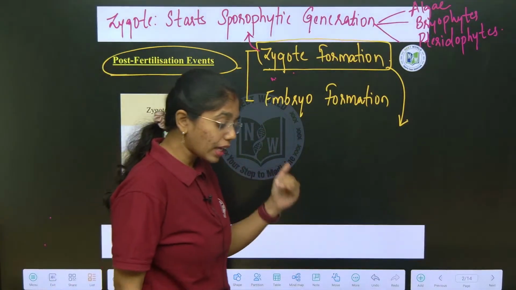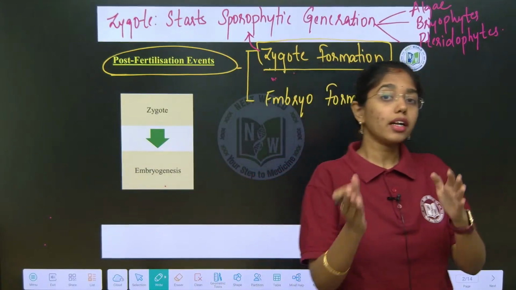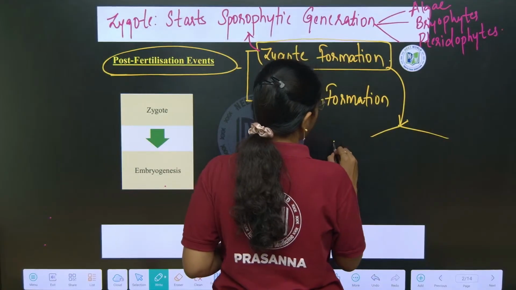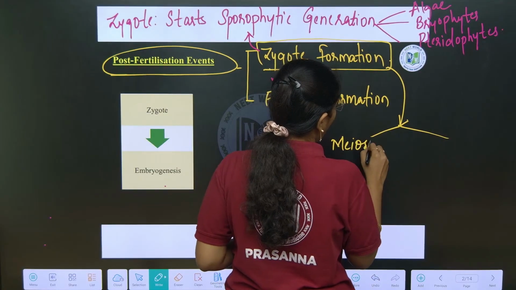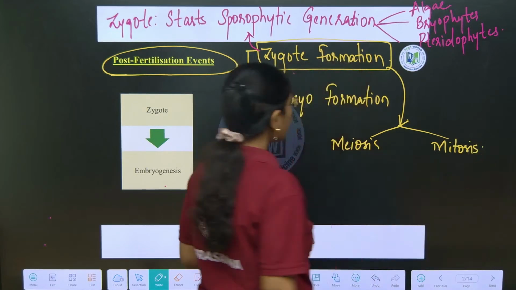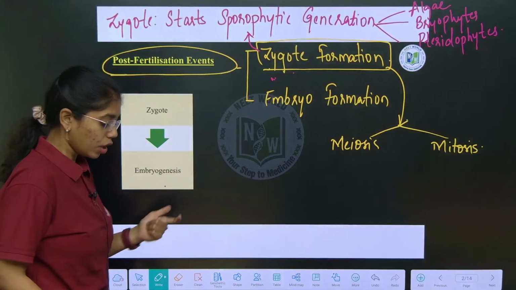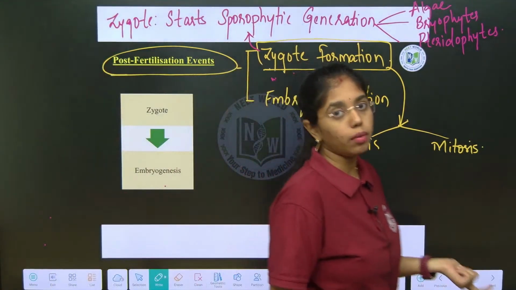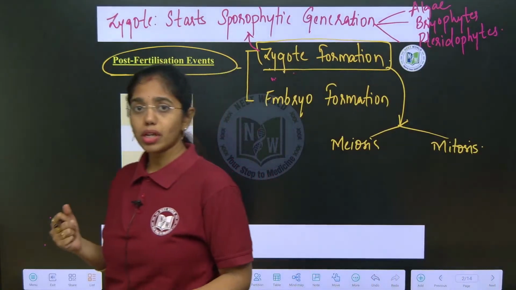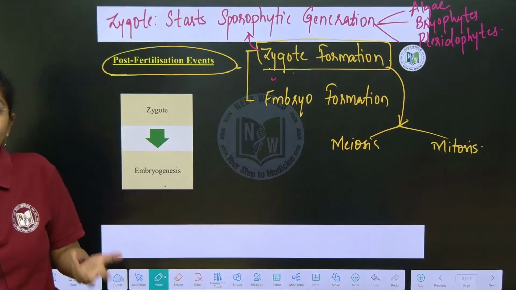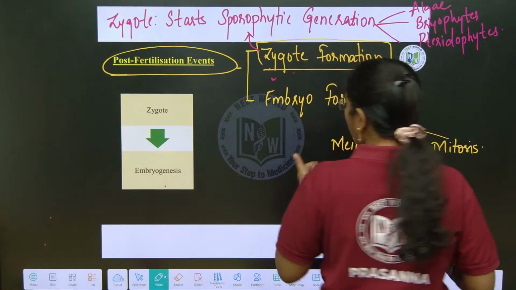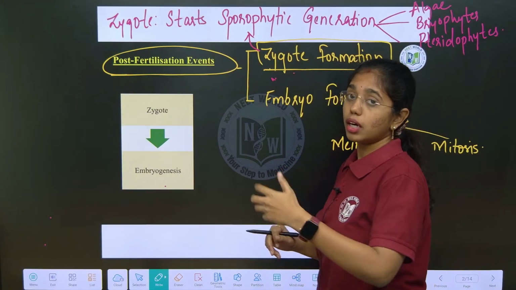Based on the life cycle of the plant body, zygote can undergo meiosis or mitosis. Here in algae and fungi, which have haplontic life cycle mostly, of course, there are some exceptions for algae, like Fucus having diplontic life cycle, Ectocarpus and Dictyota having haplodiplontic life cycle, but most of the algae will be having what life cycle, beta?